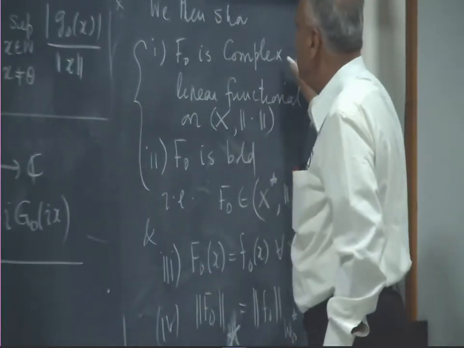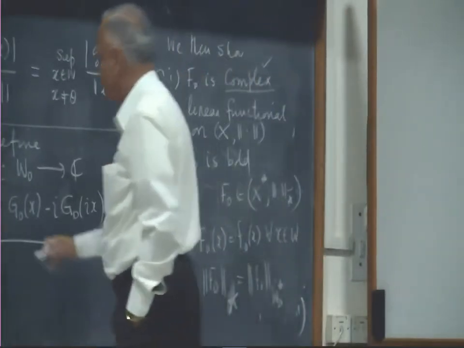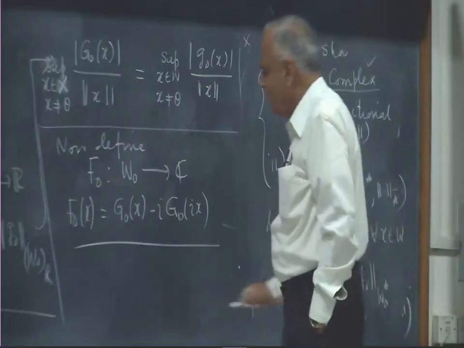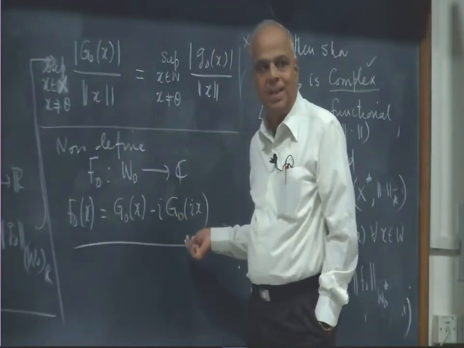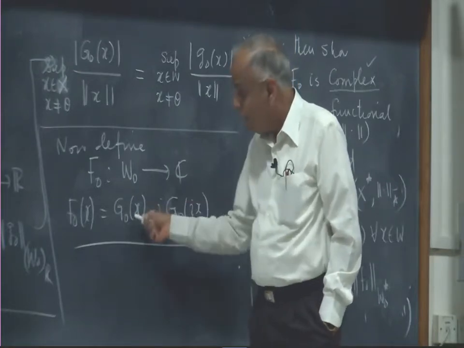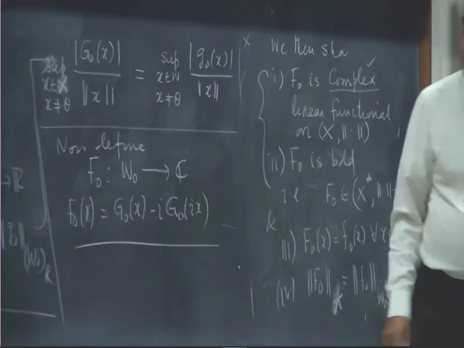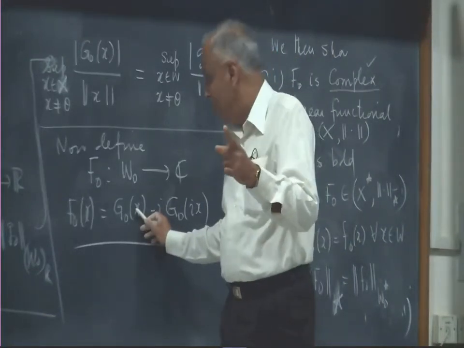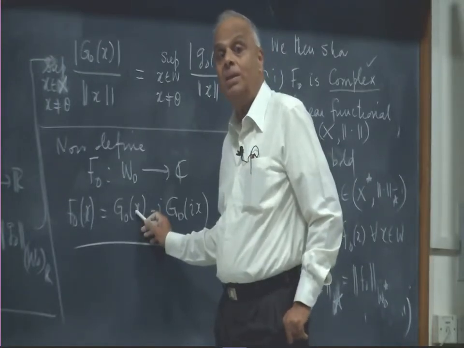Now this part is no problem. It is complex from the definition, and the fact it is linear follows from the fact that this is real linear, this is real linear. So from that I must show that even if I can put complex alpha inside, then I will have to put a complex alpha here like i, but when I put i here, what is it that I cannot do?